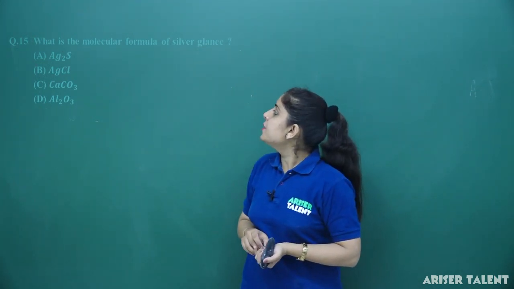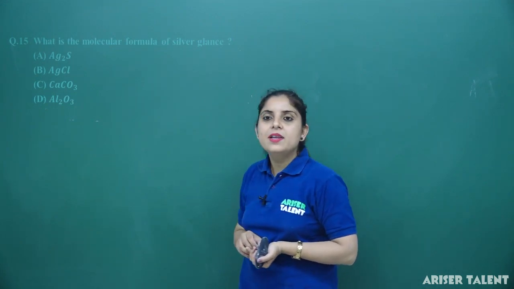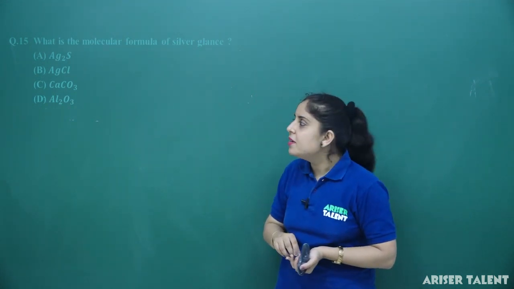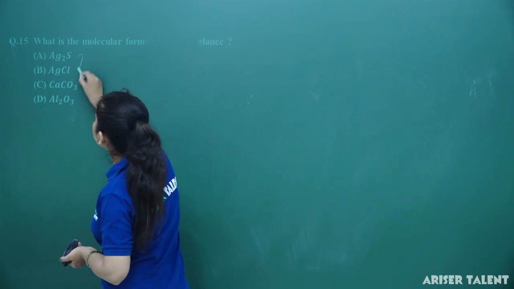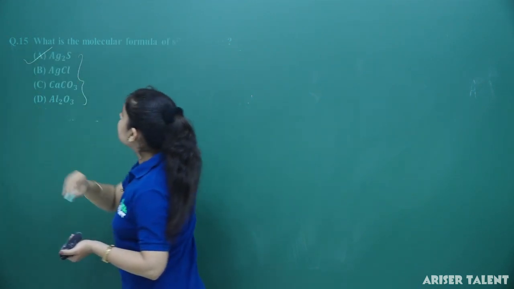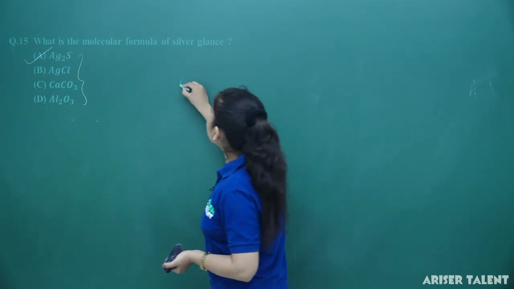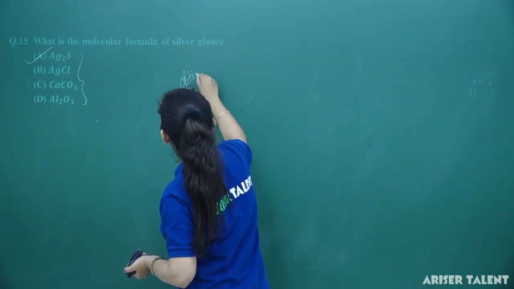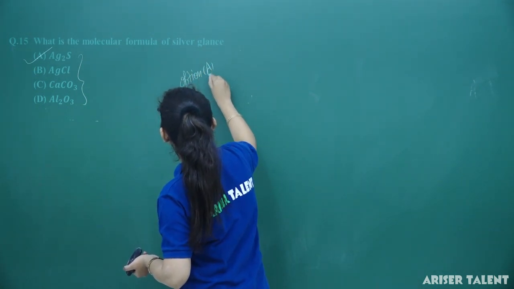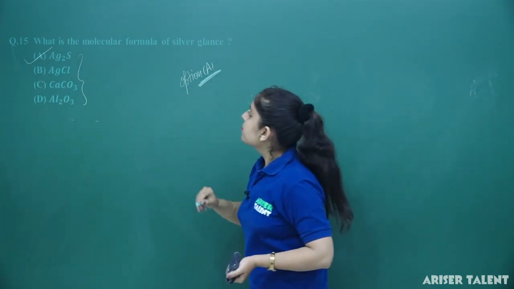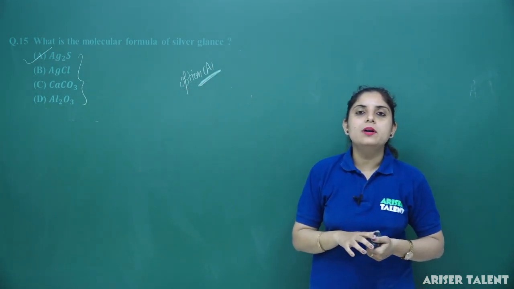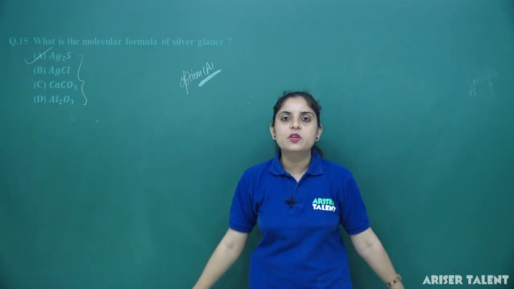Silver is Ag and glance is sulfur, so among all these options, silver glance is option number A. You have to learn the formulas for answering such types of questions.